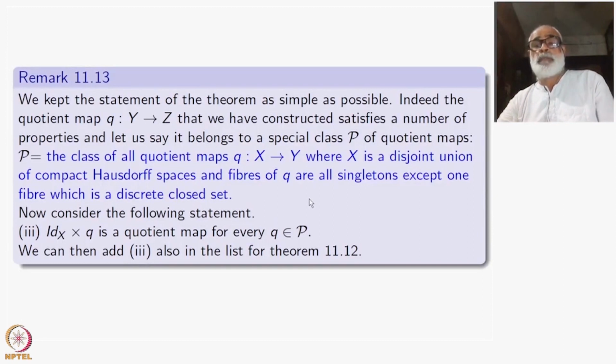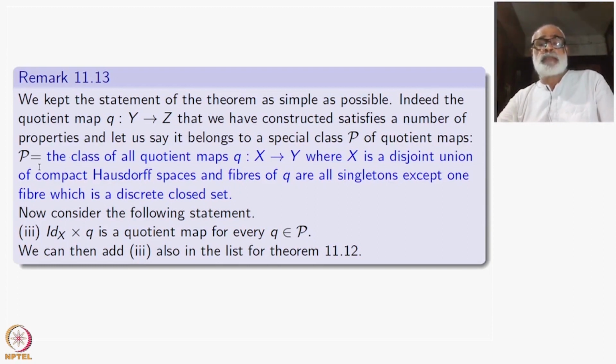So I will just make this remark. We kept the statement of the theorem as simple as possible, unlike the original statement given in Michael's paper. Indeed, the quotient map that we have constructed satisfies a number of properties. Let us say it belongs to a special class capital P of quotient maps.